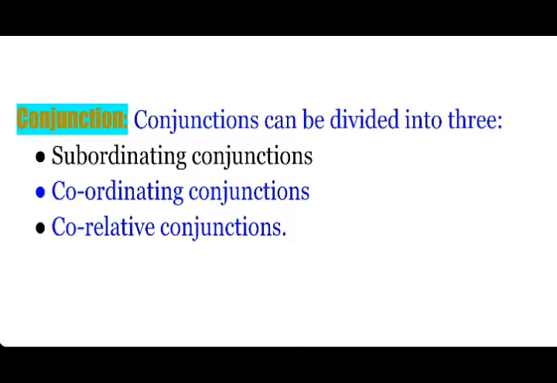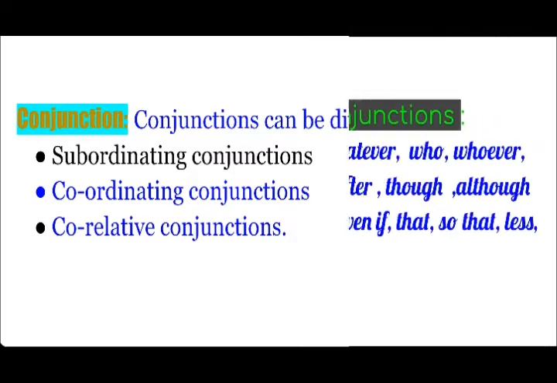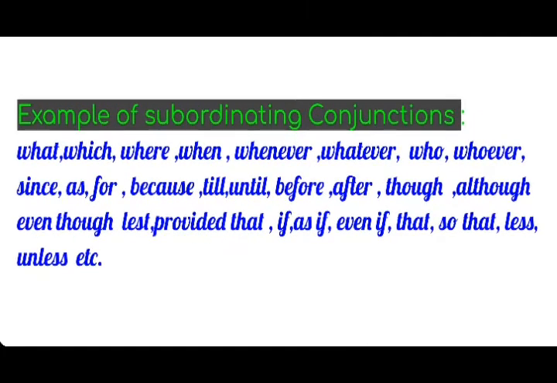Now we'll talk about the conjunctions. So conjunctions can be divided into three. Number one, subordinating conjunctions. Number two, coordinating conjunctions. Number three, correlative conjunctions. Now we'll have some idea about subordinating conjunctions.